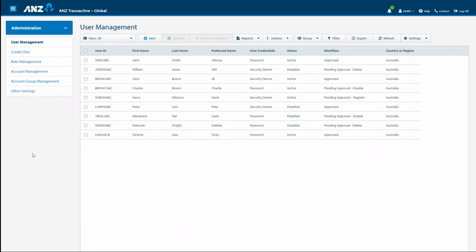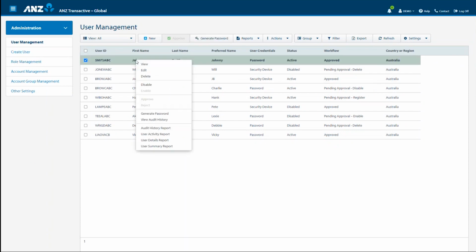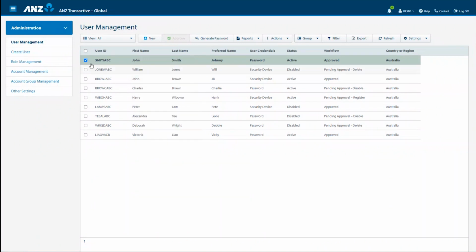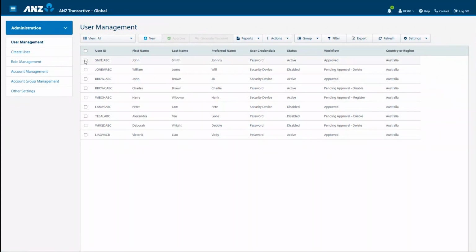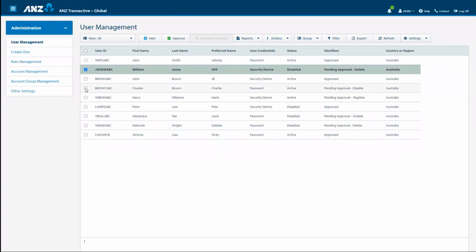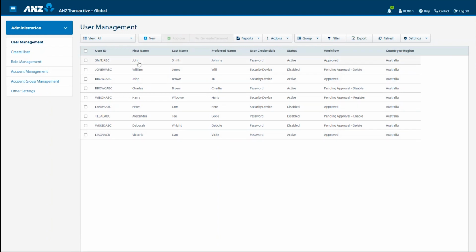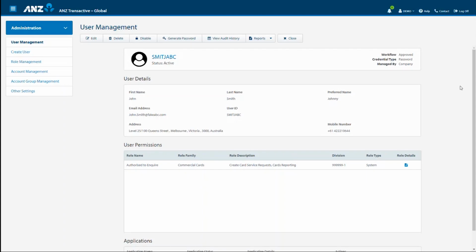The first option is to right-click on a user and select one of the options from the drop-down list. The second option is to tick the checkbox to the left of the user and then click either Actions, Reports, or Generate Password from the control bar across the top. The third option is to click on the user for a detailed view and then click the options in the control bar across the top.